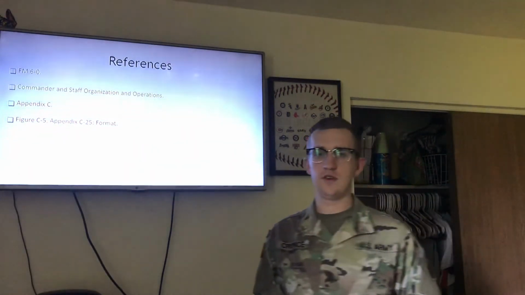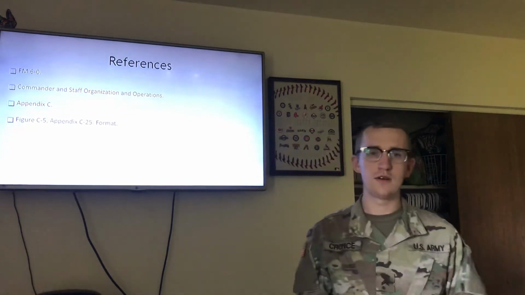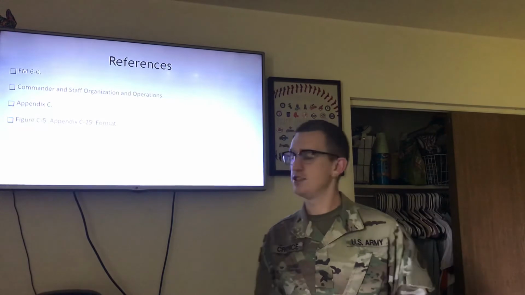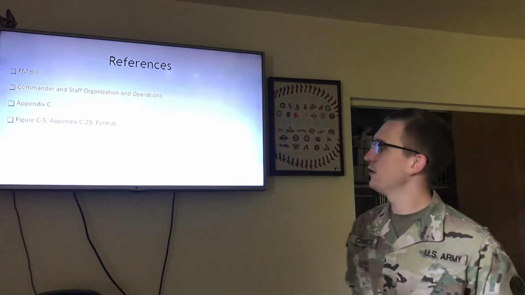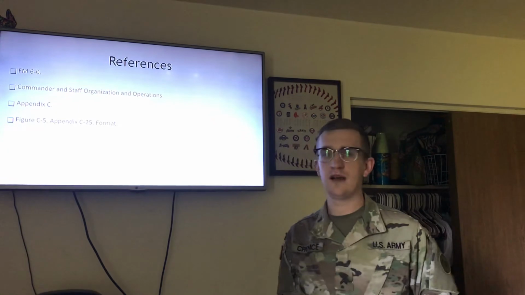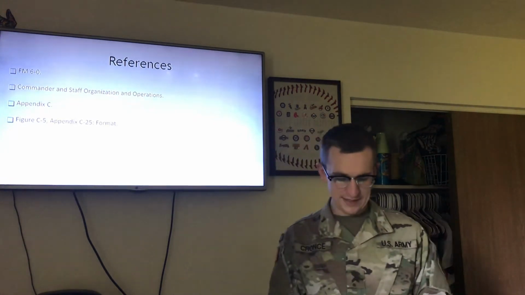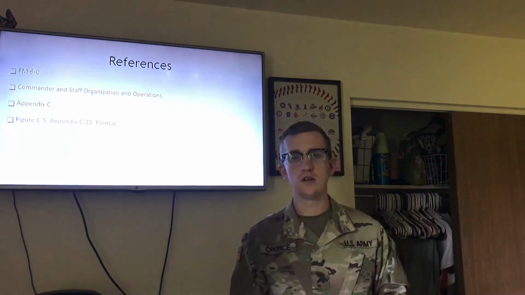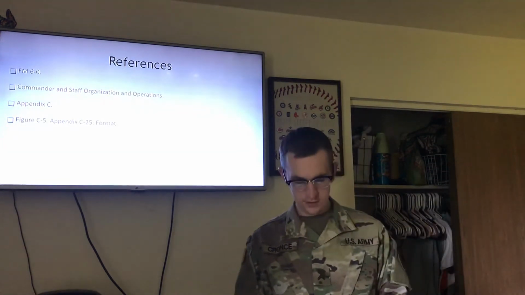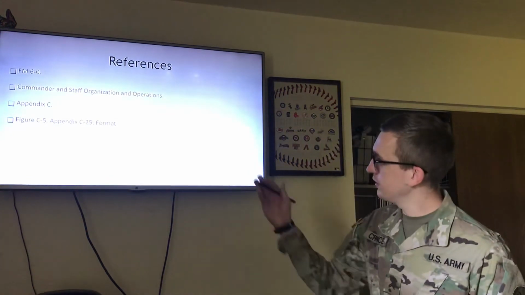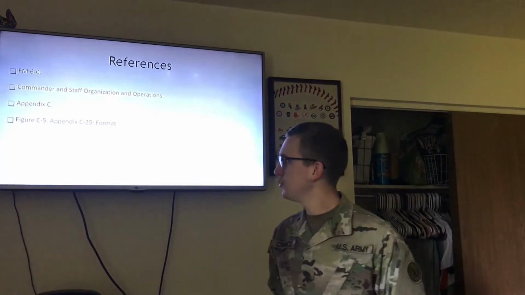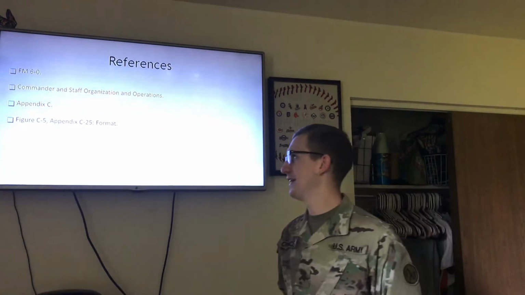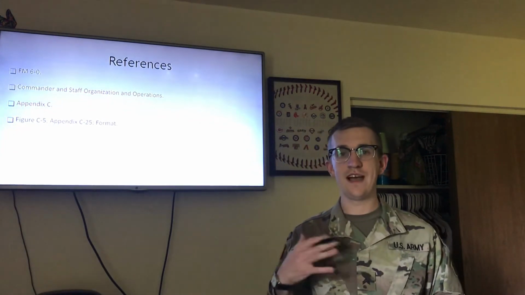The reference for this brief on issuing a FRAGORD is FM 6-0, that's Field Manual 6-0. The title of that field manual is Commander and Staff Organization and Operations. More specifically, Appendix C defines and explains how to create different orders, WARNOs, OPORDs, and FRAGORDs. You can find in Appendix C, page C-25, a format labeled Figure C-5, and that's a template of a FRAGORD.